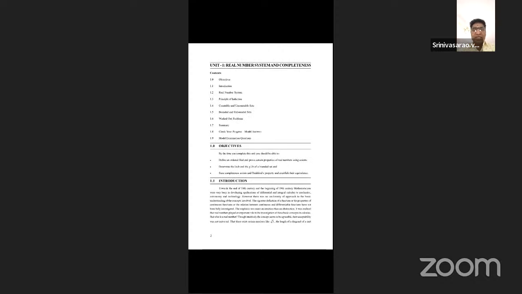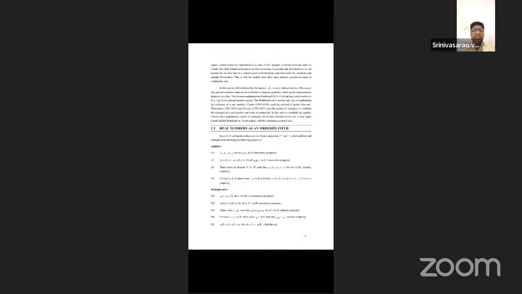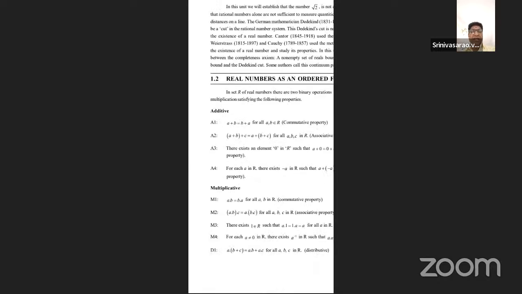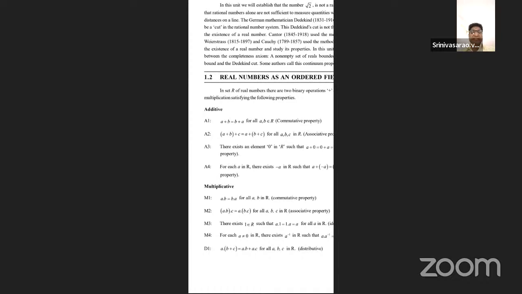Listen, students, see this one. Now observe, these are all axioms in 1.2. So that is the real numbers as an ordered field. All the properties involved in 1.2, that is the additive properties. A1 is the closure and A2 is the associative. A3 is the existence of identity and A4 is the inverse. Okay.